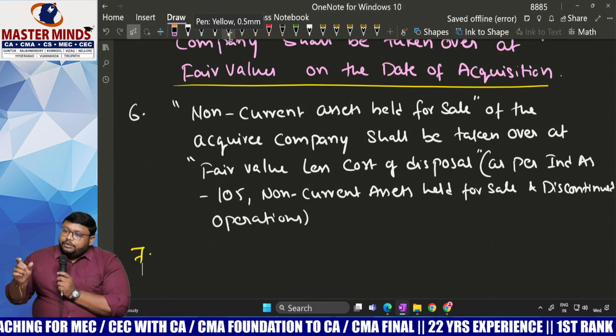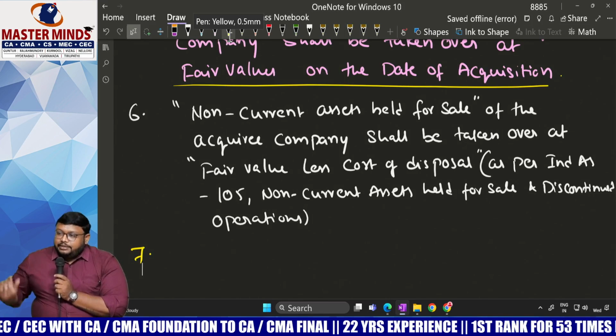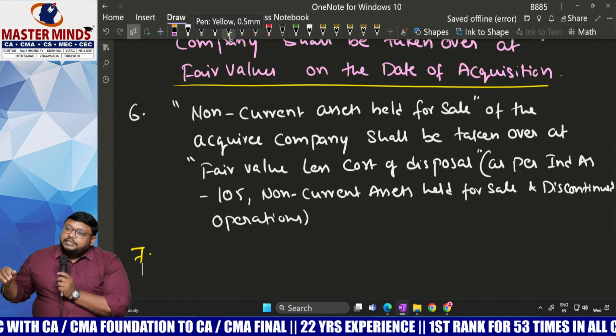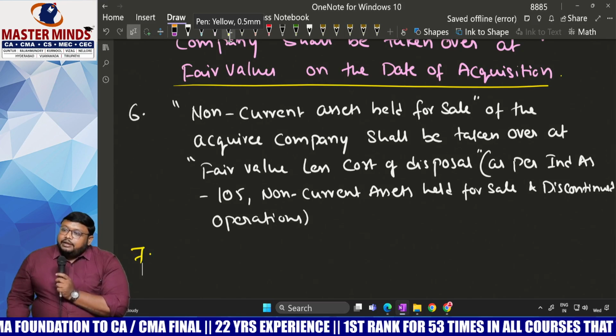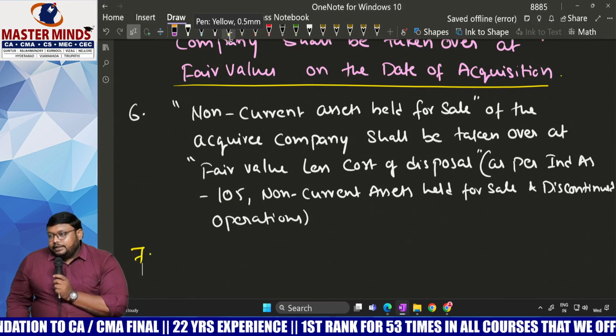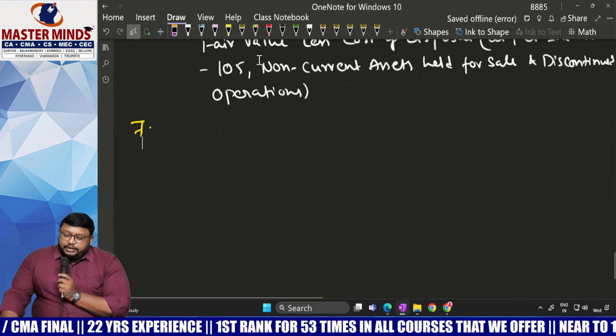On the date of acquisition, what is the fair value of the intangible assets not recognized by the acquiree? It meets the recognition principle as per Ind AS 38.